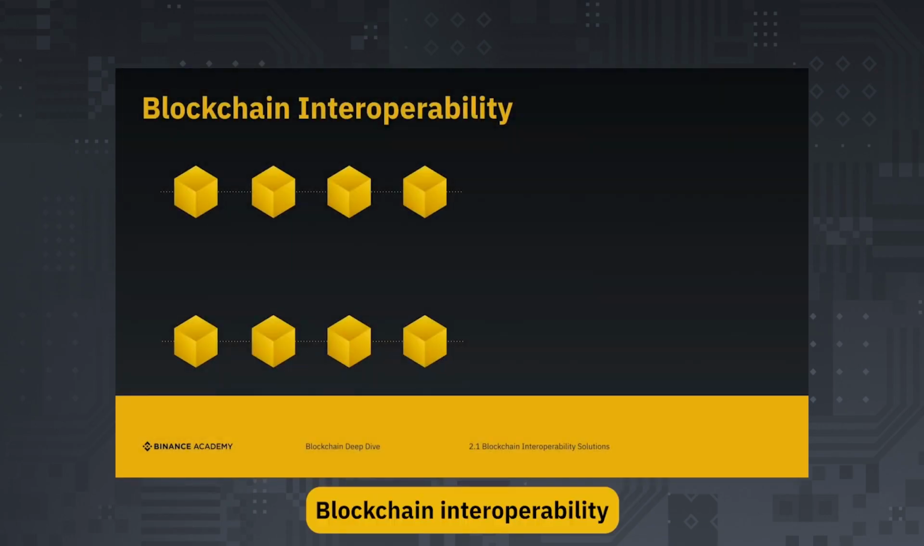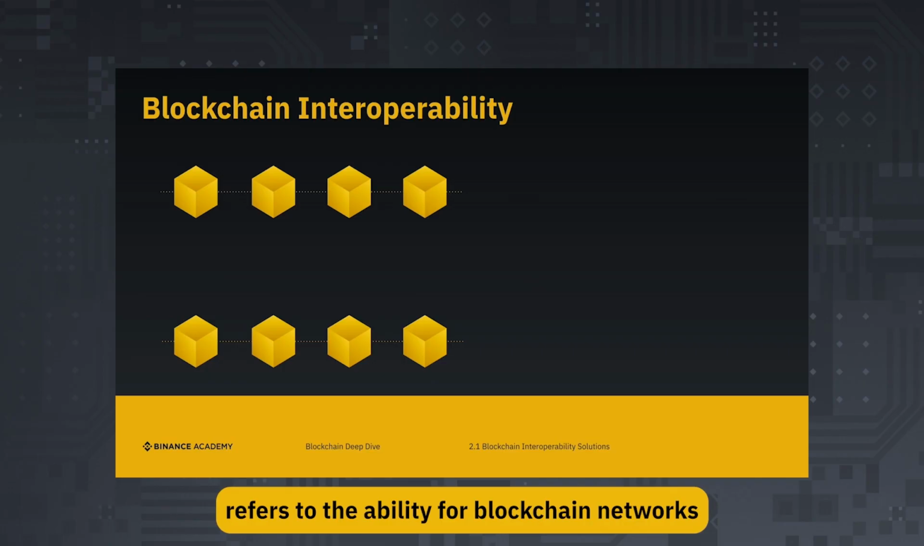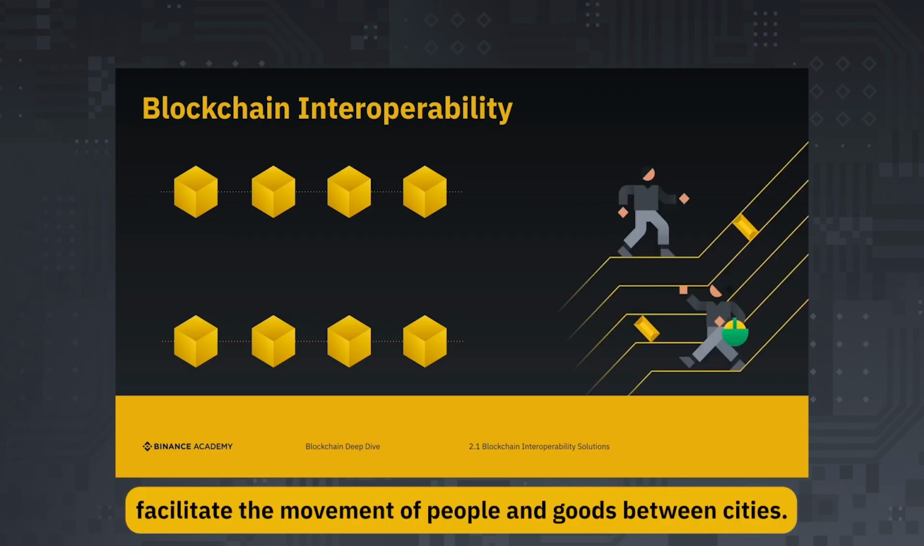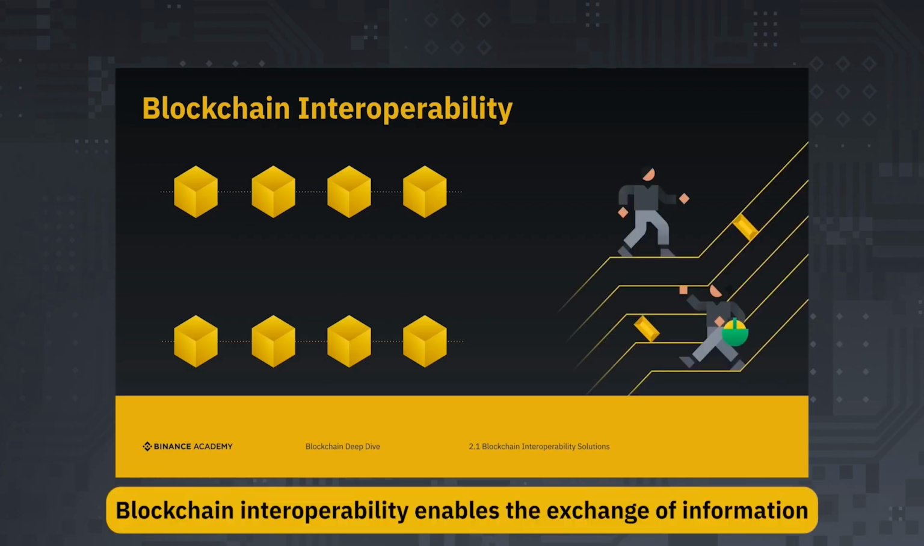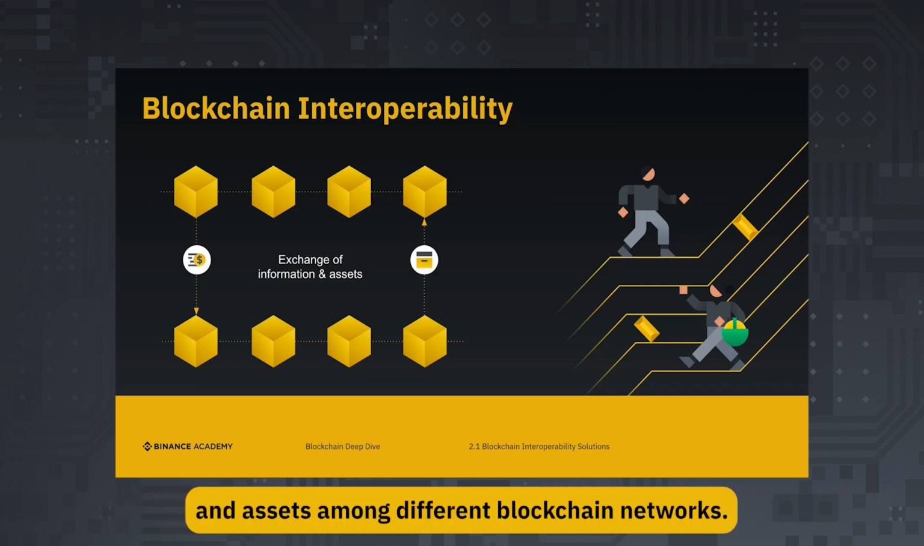Blockchain interoperability refers to the ability for blockchain networks to communicate with each other. Just as highways facilitate the movement of people and goods between cities, blockchain interoperability enables the exchange of information and assets among different blockchain networks.